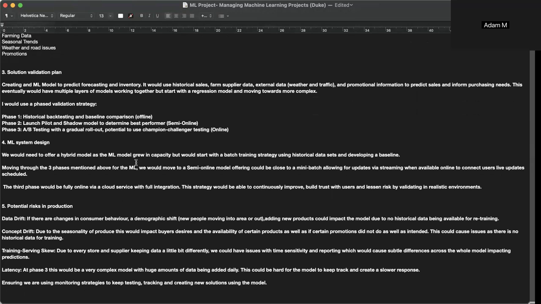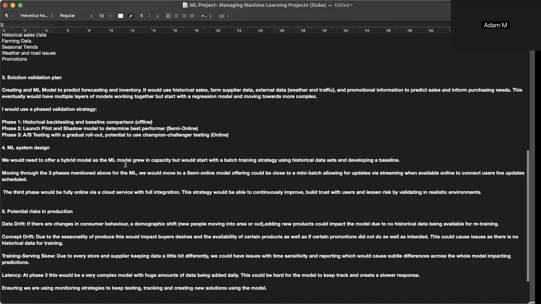In the first phase, we'd look at historical backtesting and get a baseline comparison offline using the heuristics and the data we already have. In phase two, we'd launch the pilot and have a shadow model going at the same time, and we could determine the best performer. So this would be semi-online. And then phase three would be full-on A/B testing with a gradual rollout. We could use champion challenger testing, which could all be online.